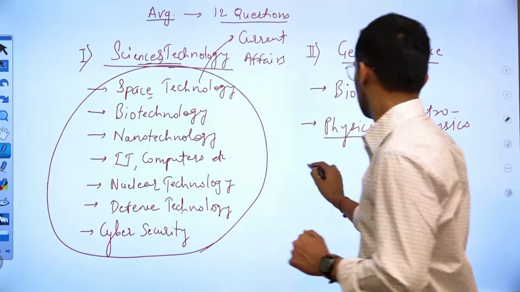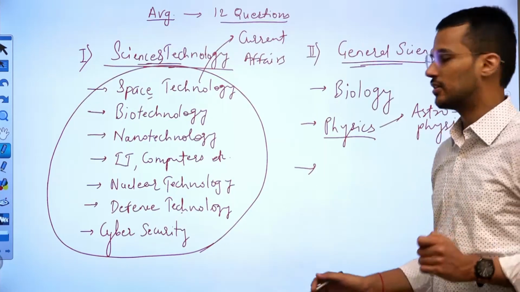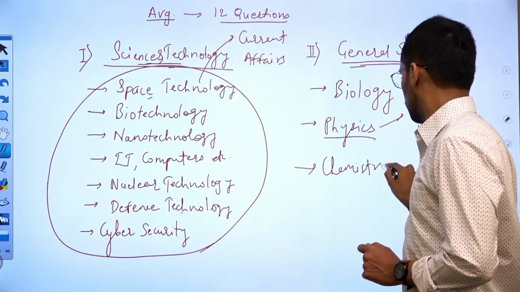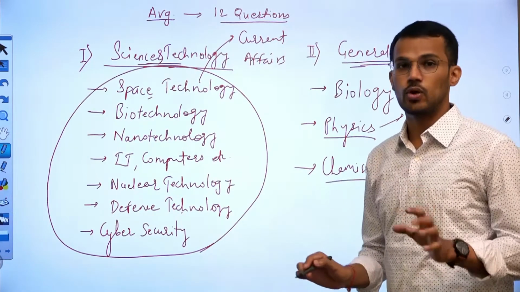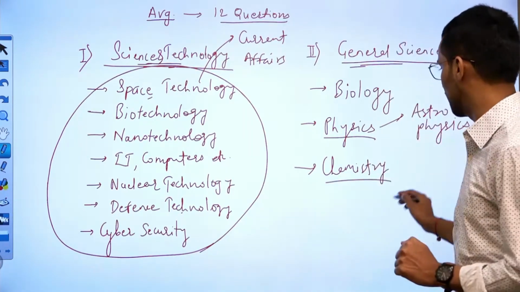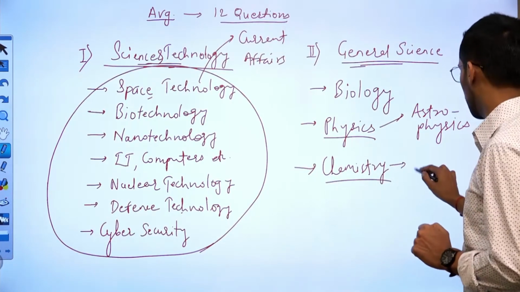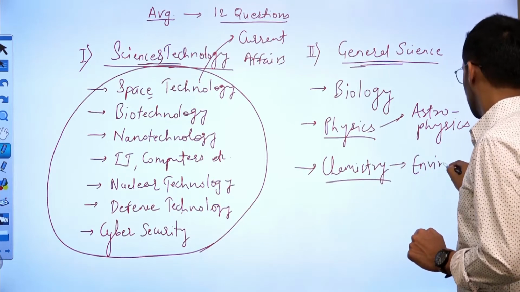The third subtopic under general science is chemistry. Though questions are fewer from the core aspects of chemistry, UPSC has always asked questions from environmental chemistry.